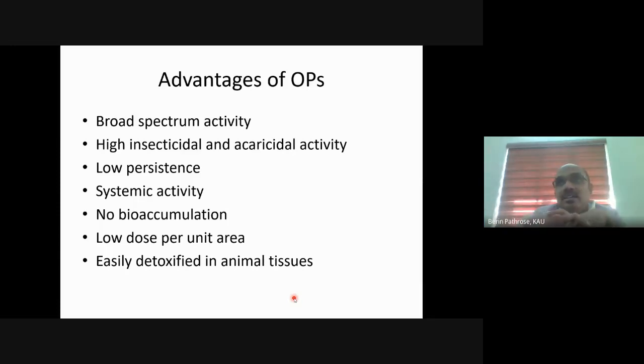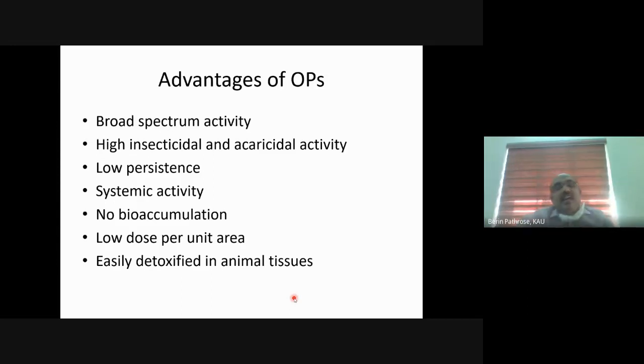Another thing is that if you spray any pesticide in a field, it will kill almost all the insects in that field, irrespective of the kind of insect. It will kill a butterfly, a grasshopper, a caterpillar, a fly, bugs, etc. So almost all groups of insects it will kill. So it has broad spectrum activity, insecticidal and acaricidal activity.